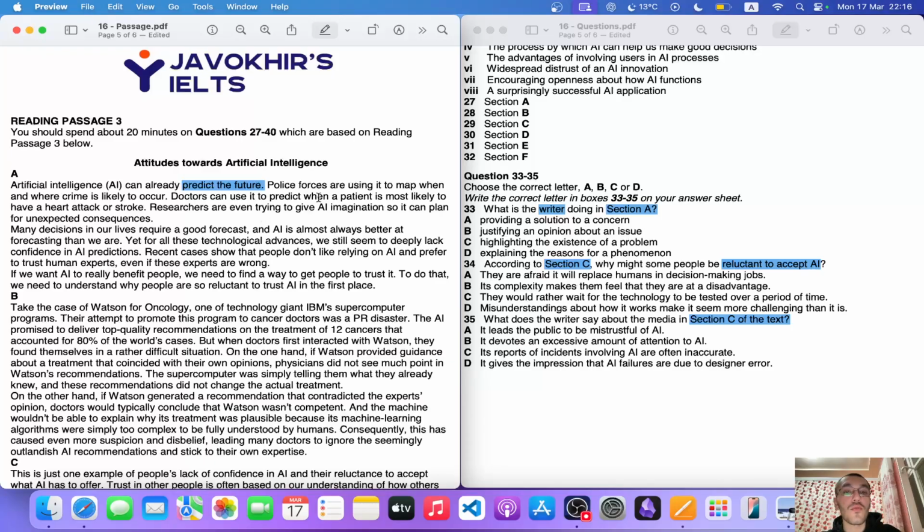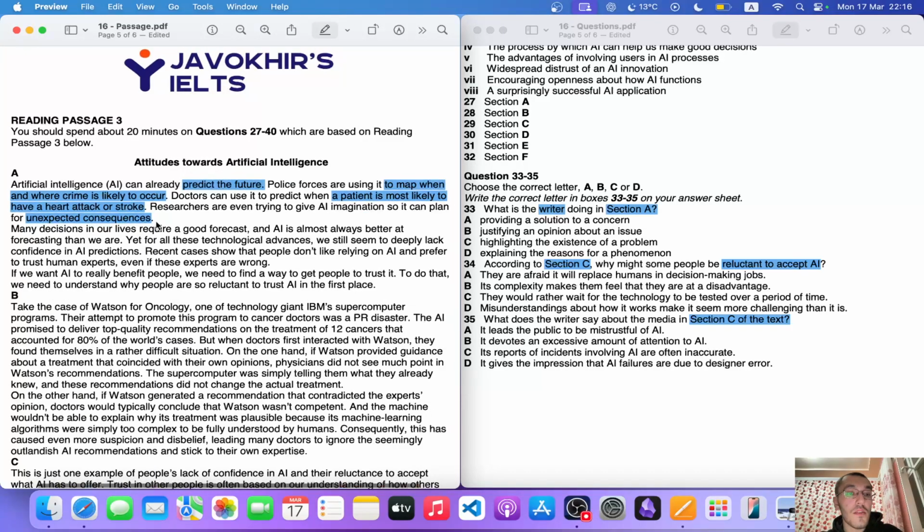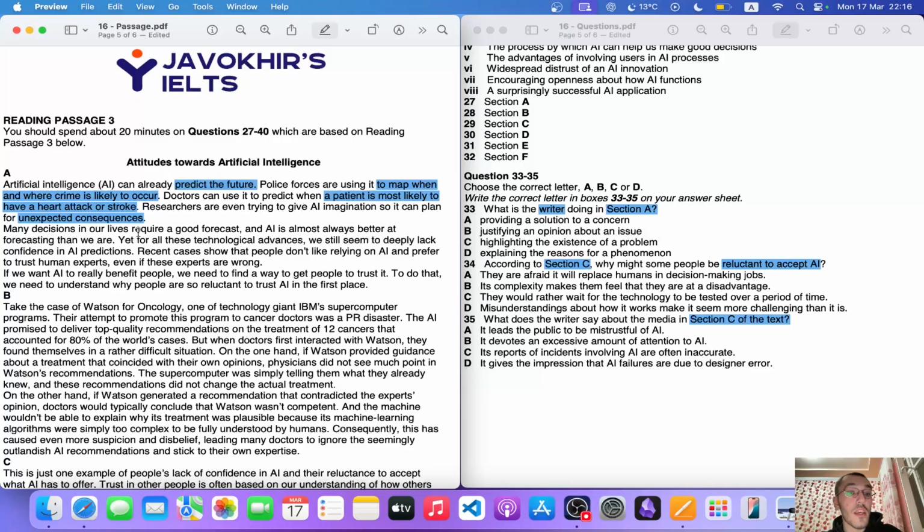Police forces are using it to map when and where crime is likely to occur. Doctors can use it to predict when a patient is more likely to have a heart attack or stroke. So, police use it to map where crime is likely to occur. Number one. Doctors use it to predict when a patient is more likely to have a heart attack or stroke. Researchers are even trying to give AI imagination so it can plan for unexpected consequences. All right. Many decisions in our lives require a good forecast, and AI is almost always better at forecasting than we are. This is what it's trying to say.